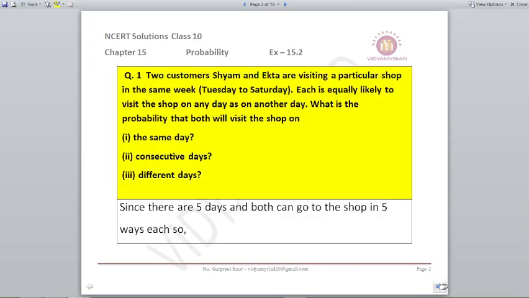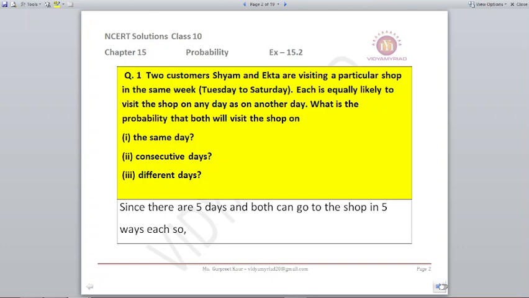Question number 1. Two customers, Shyam and Ekta, are visiting a particular shop in the same week, Tuesday to Saturday. Each is likely to visit the shop on any day as on another day. What is the probability that both will visit the shop on the same day, consecutive days, and on different days?